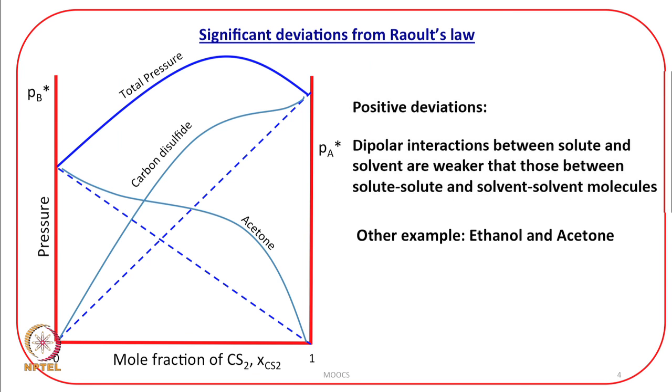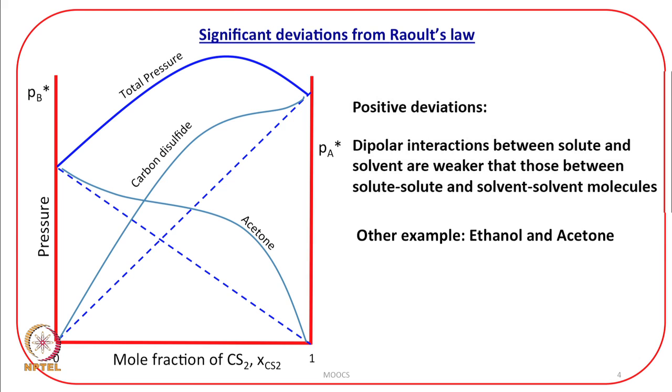One observation, let us take a look at the previous figure. This dotted blue line is Raoult's law, and this Raoult's law is obeyed when the mole fraction of that component approaches 1.